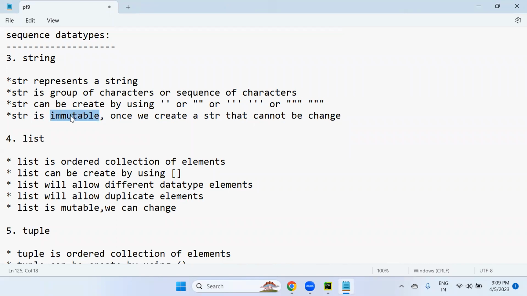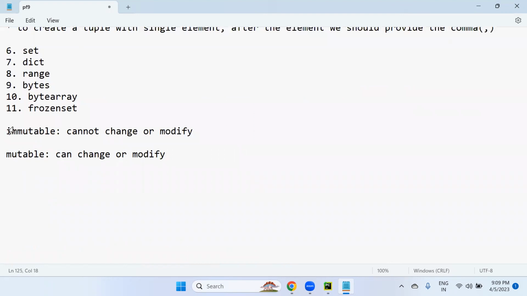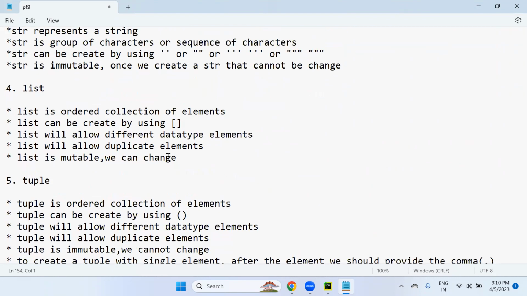A string is an immutable object. For every data structure, we need to think about two terms: immutable and mutable. Some data structures have immutable nature and some have mutable nature. Immutable means it cannot be changed or modified. Mutable means it can be changed or modified. If a data structure has mutable nature, like list, it can be modified directly. But a string is immutable, so we cannot modify that string directly.